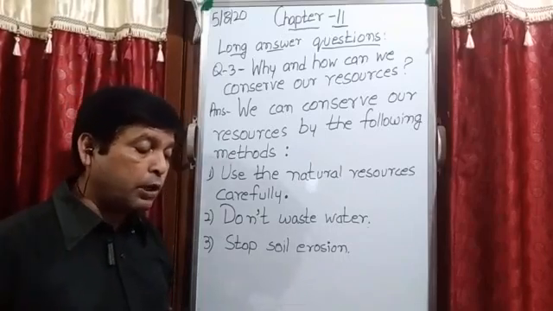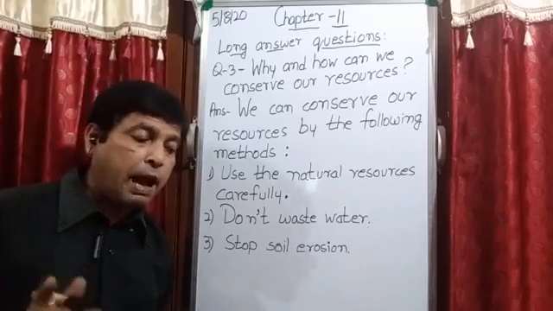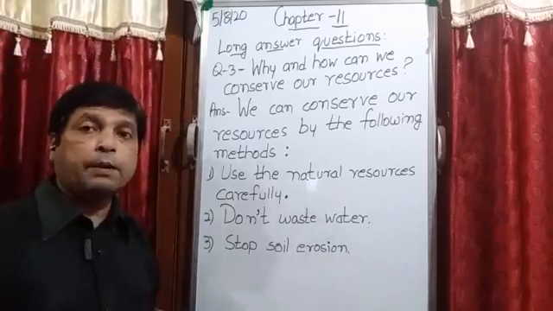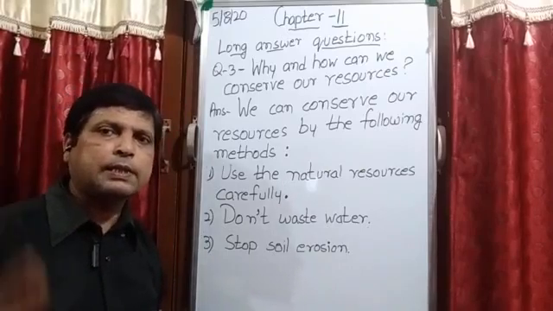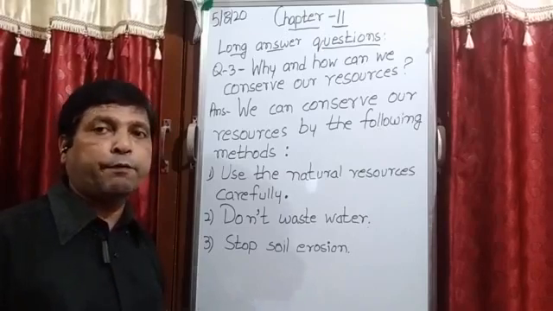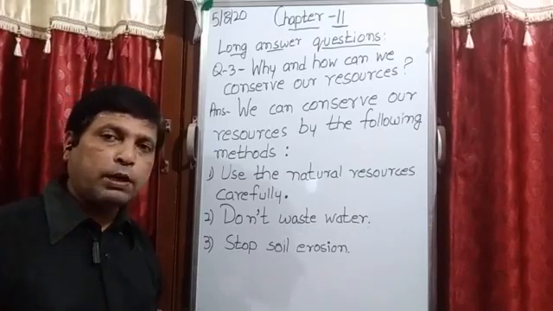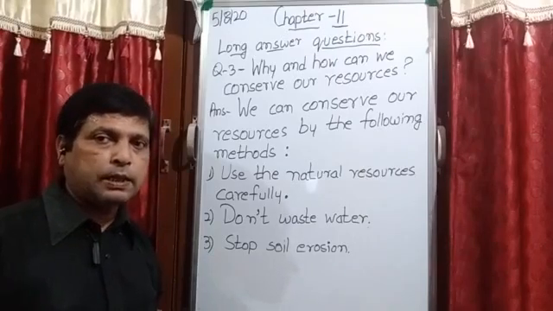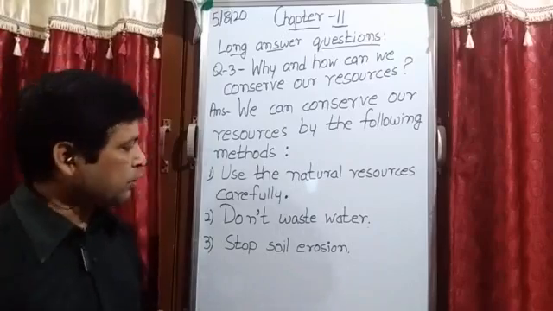But when we talk about non-renewable resources, they take millions of years to form. So once these are completely finished, they cannot be replaced immediately. Is it clear? That thing we will discuss in the chapter also.